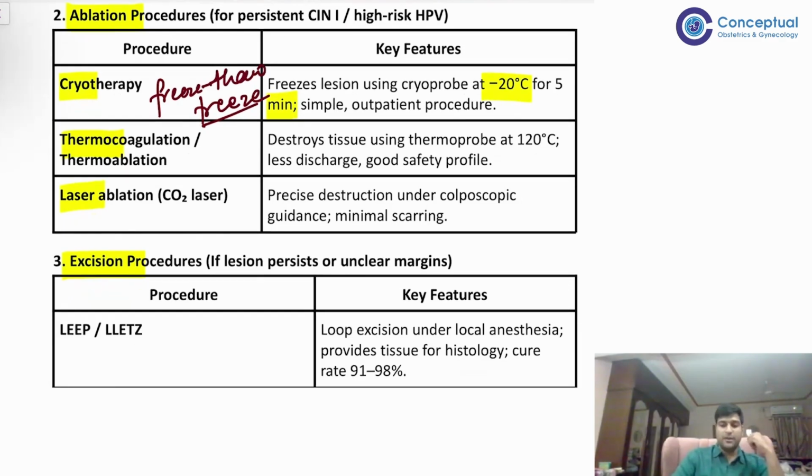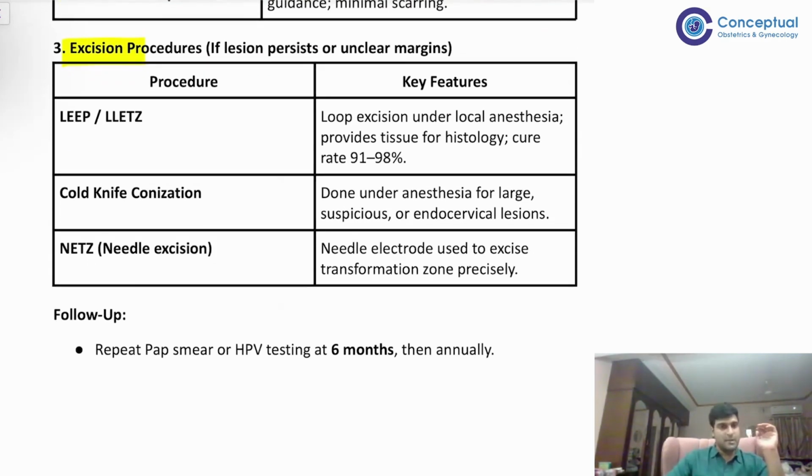Then thermocoagulation. That is a thermoprobe at 120 degrees. And this has less discharge and it has a good safety profile. And laser coagulation, we use CO2 laser. It has higher precision. Clear? Cryo, thermo, laser: write these ablative procedures. And lastly, CIN1. It is less commonly used, but we can do excision of CIN1 also. Either LEEP, NETS, or cold knife.